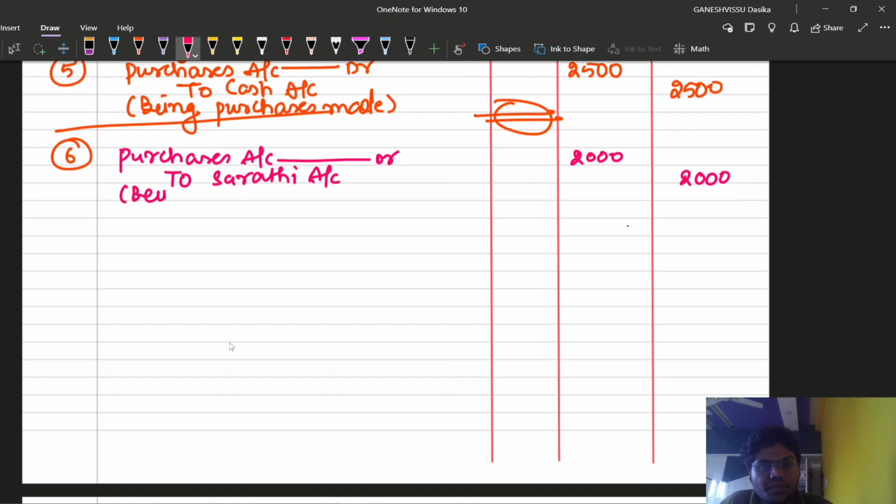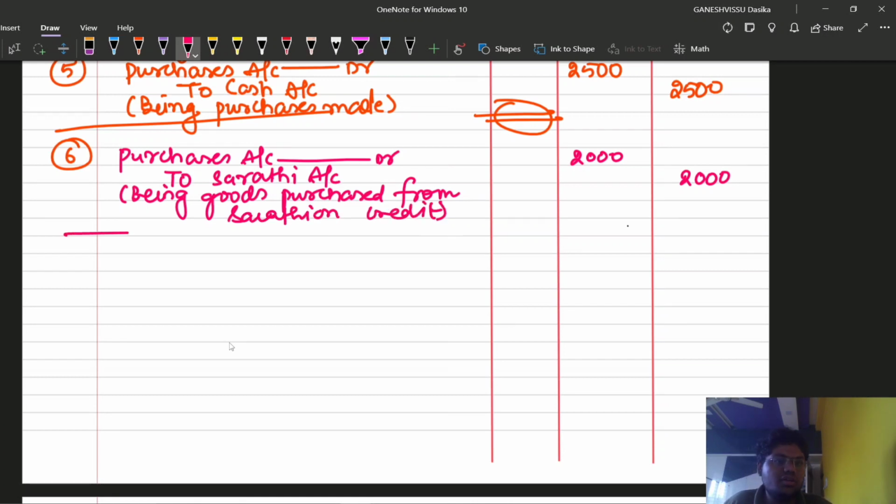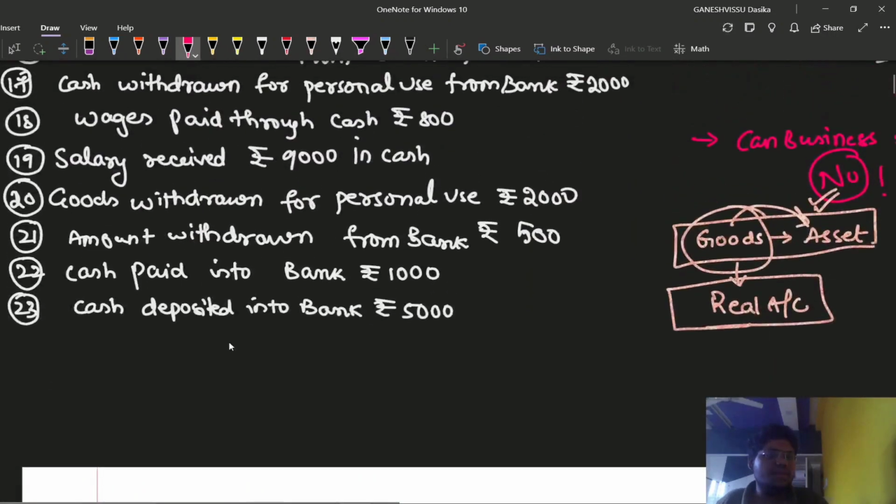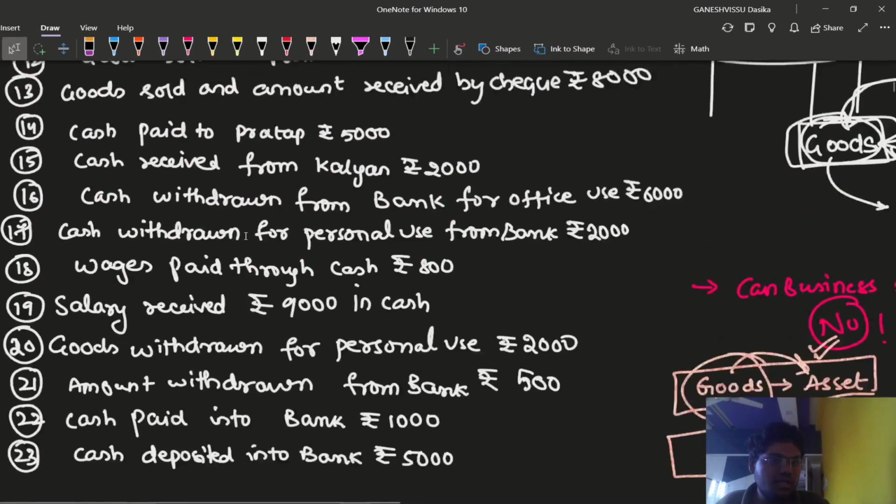So the narration being goods purchased from Sarathi on credit. We can write any narration. Narration is mandatory. A small narration is also fine. Nothing happens. So now we are going to go for the seventh transaction.